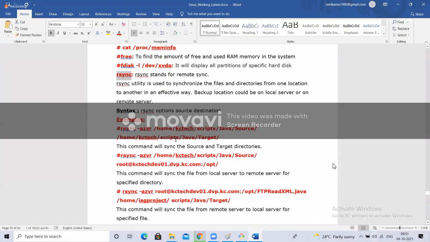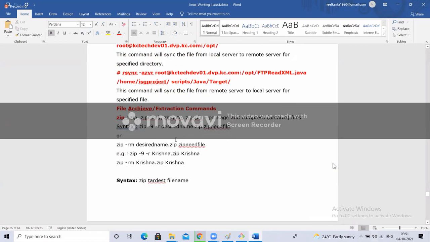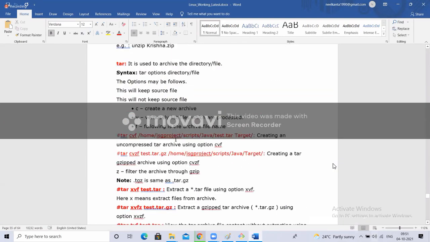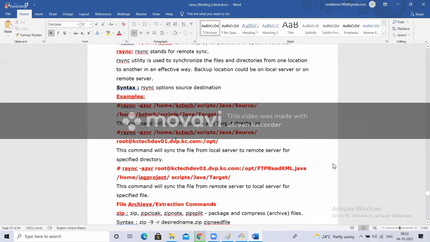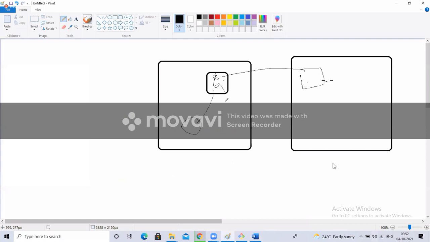We'll stop here for today. It's too heavy. Tomorrow I'll discuss SCP. First you need to understand SCP. If you understand SCP, you can understand rsync easily. rsync need not be done only between two machines. You can do it on the same machine, from one directory to another directory.